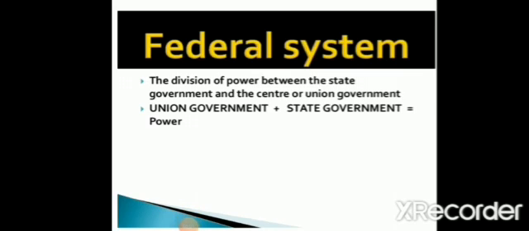We know that India is the largest democratic country in the world. So as such, our constitution provides a federal system of government. What system of government do we follow? We follow the federal system of government. Now, what is this federal system? In a federal system, the powers are divided between the state government and the central government. Okay, so that we say it is a federal system.